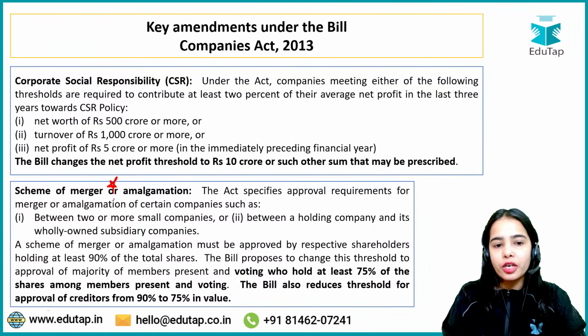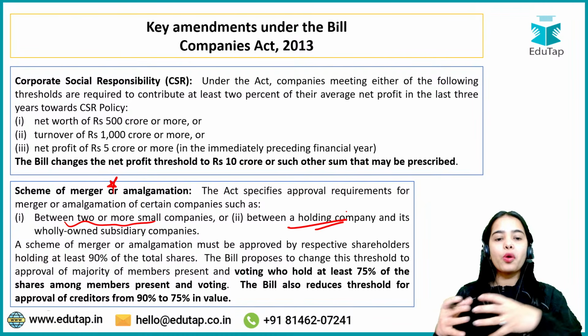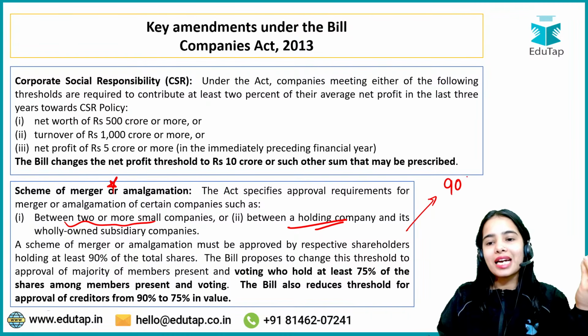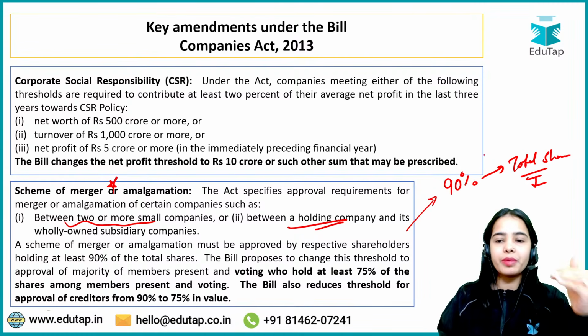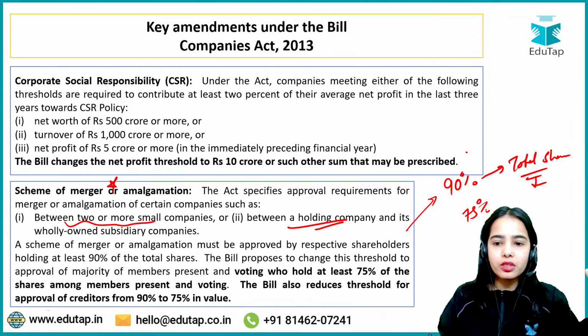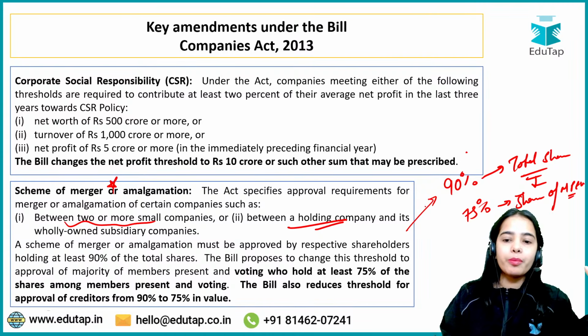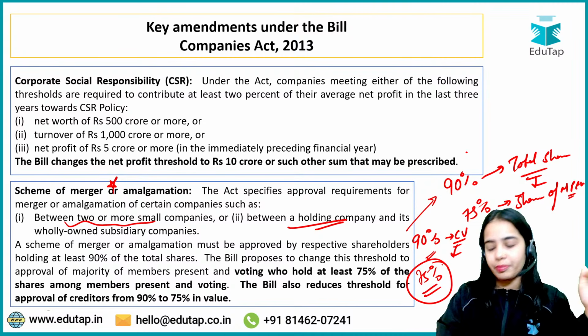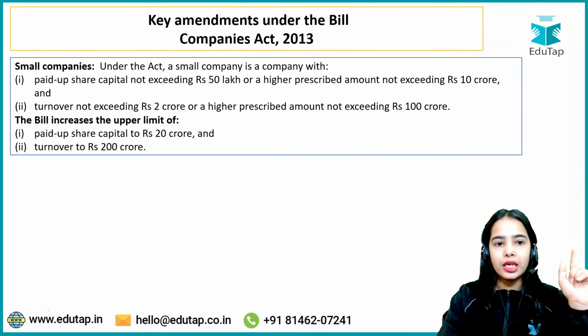So for the scheme of merger or amalgamation, if two or more small companies want to do the merger or amalgamation, or let's say a holding company and its wholly owned subsidiaries want to have the merger or amalgamation, there are certain approvals that are required. Before, 90% of the total shares held by the shareholders had to agree, but it has been proposed to change to 75% of the shares of the members that are present and voting. Before, creditors holding 90% of the credit value had to agree, but now it has been reduced to 75% as per the proposal under the bill. Any confusion? Anyone?